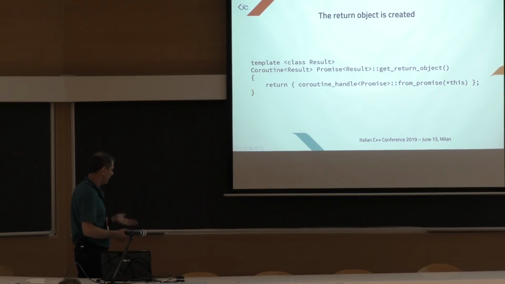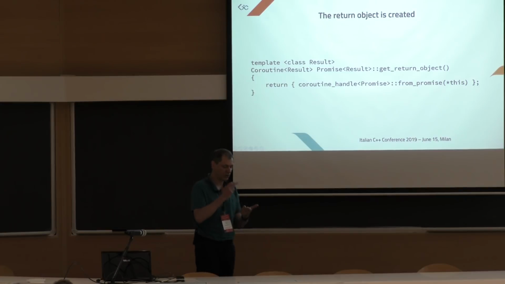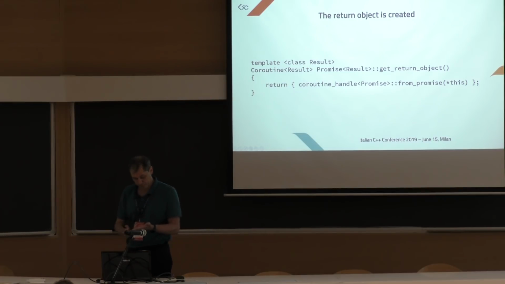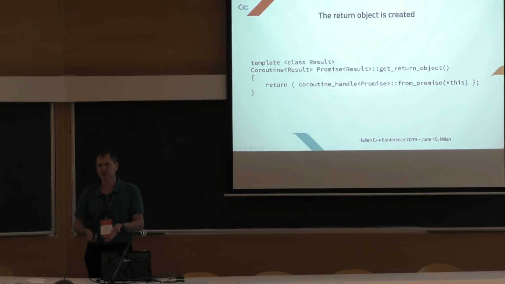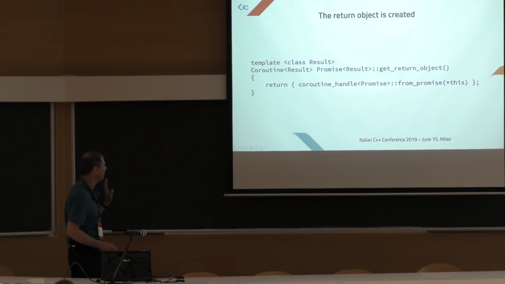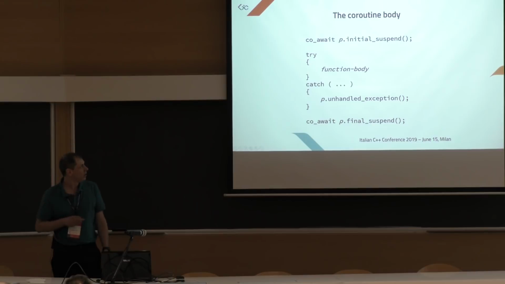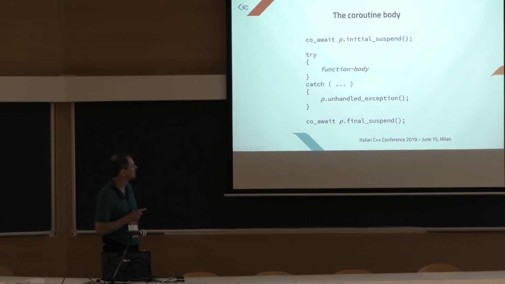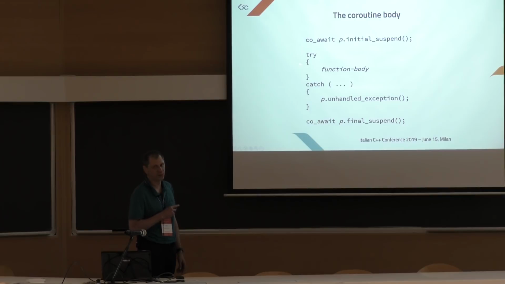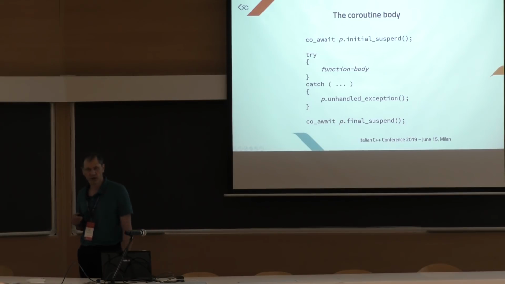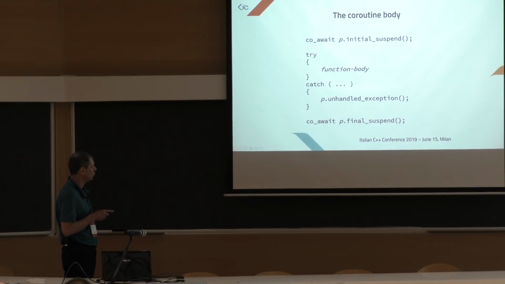Okay, so we allocated the frame, we initialized the variables, we created the promise and created the return object. Now, finally, it's time to enter the function body. We didn't enter the function body yet. The function body is wrapped into these codes. In fact, the compiler adds what is called an initial suspend point here, and appends a final suspend point here, and then wraps the whole body into a try-catch to avoid exceptions escaping from the body.